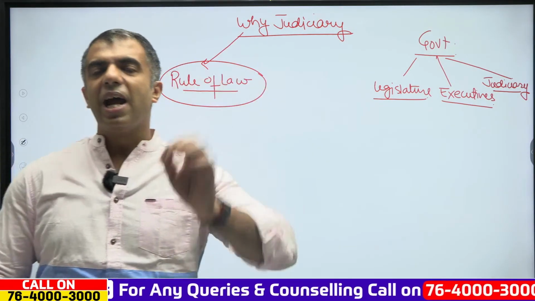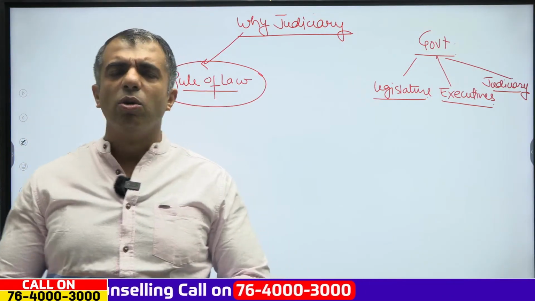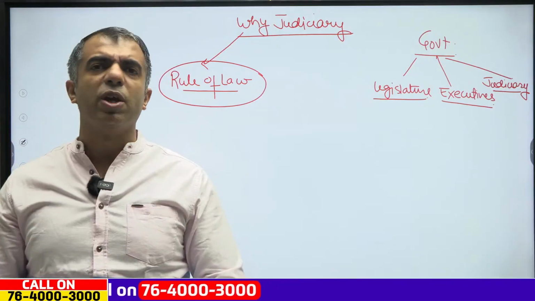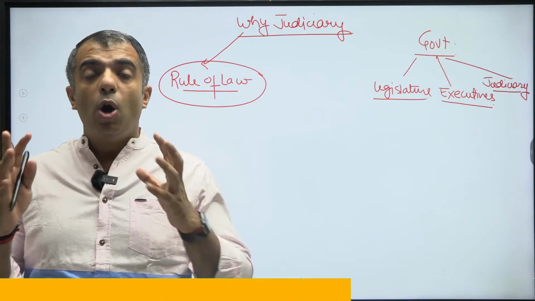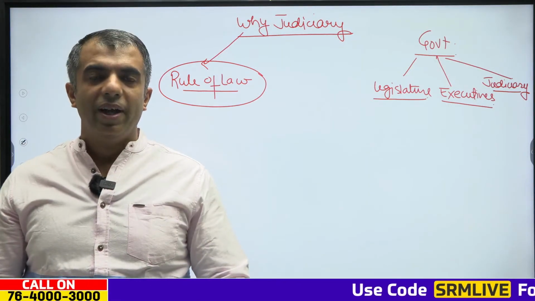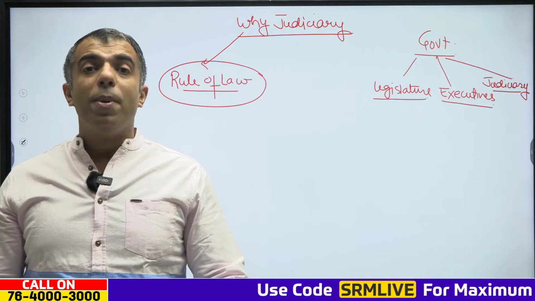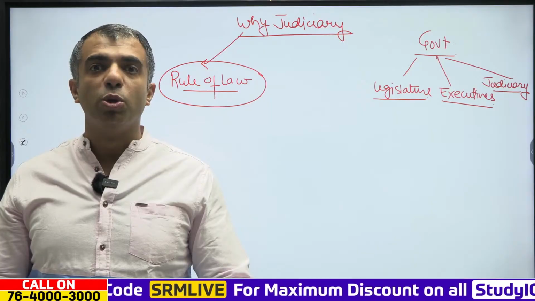Previously I had told you one thing. The best feature of the constitution was the concept of a decentralized distribution of power. In our country, nobody enjoys the absolute control, the absolute power.